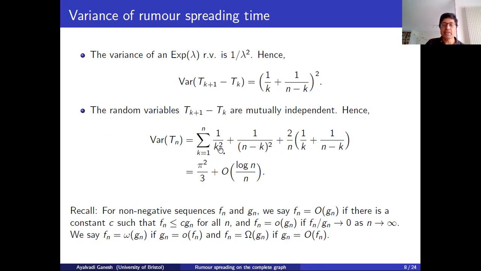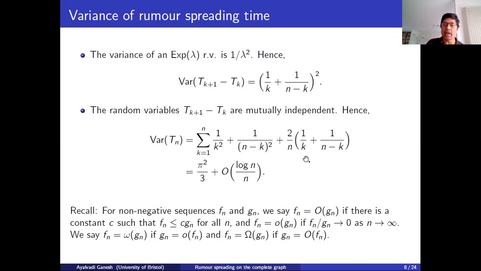The first term here, the sum of 1 over k squared, it's just a fact that this sum tends to pi squared over 6 as n tends to infinity, and so does the other one. And these two things together add up to pi squared over 3. I don't necessarily expect you to know that, but the main thing I want you to note is that this sum is finite. As n tends to infinity, this sum stays bounded.